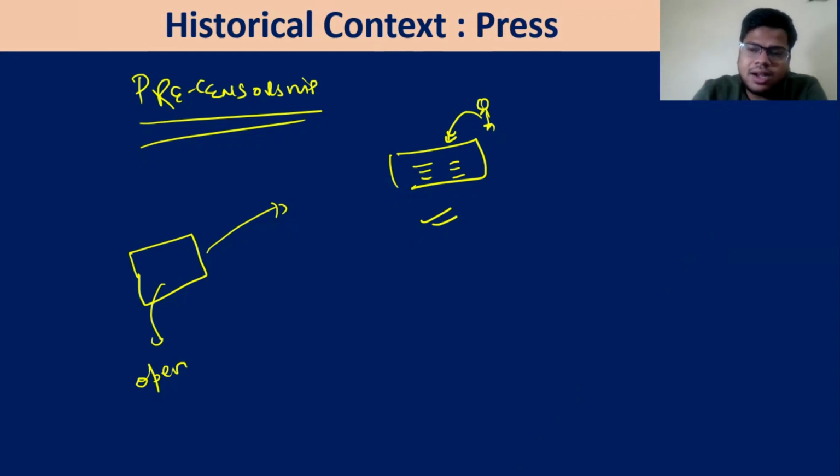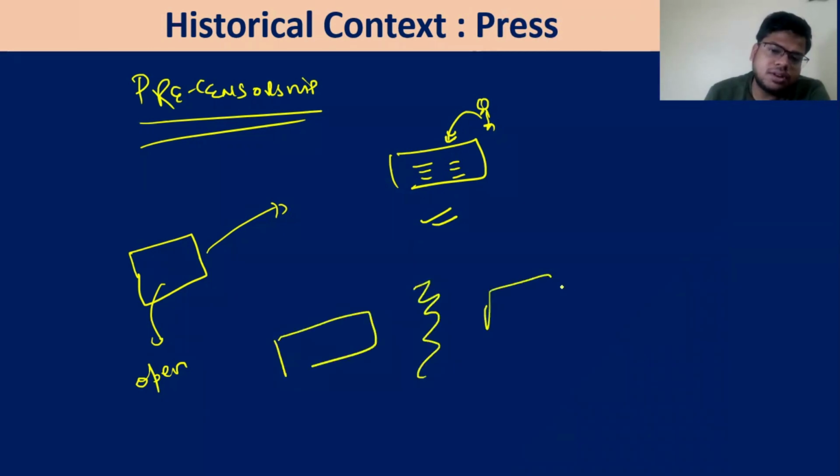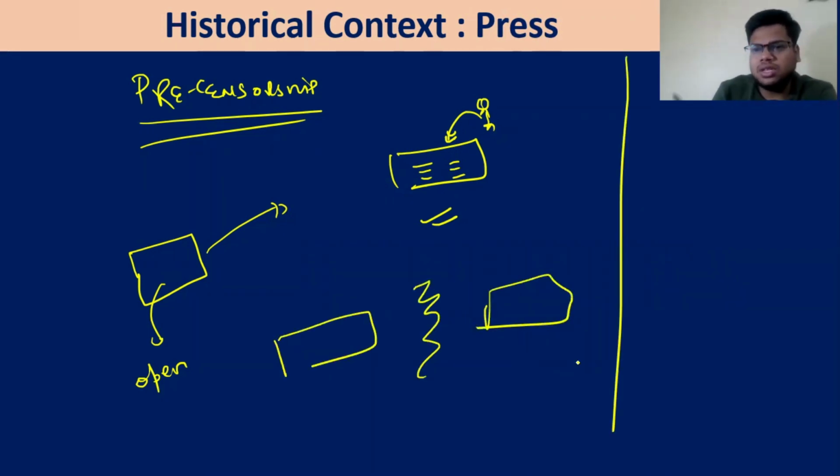Another thing is that they can discriminate between the Indian papers and the English papers. Overall, the context differs: for example, Lord Wellesley faced the context of the French invasion, World War I will be a different context, World War II will be a different context, and you will see different methods being imposed to put restrictions on the press. So from the prelims side, some of the acts and things through which the restrictions were imposed are important.